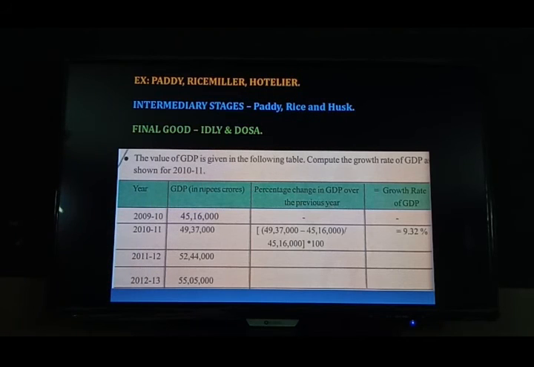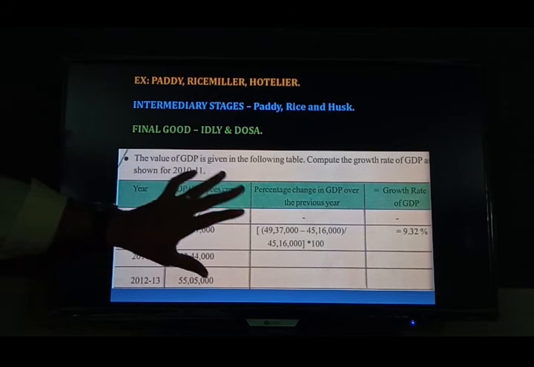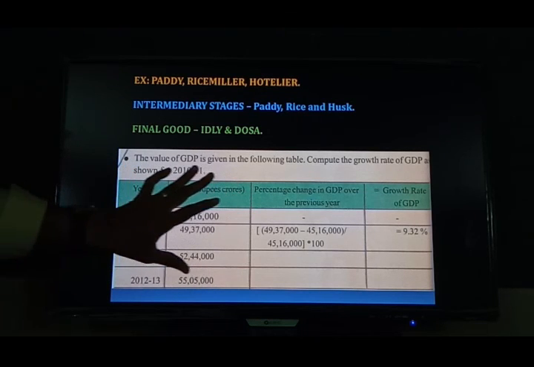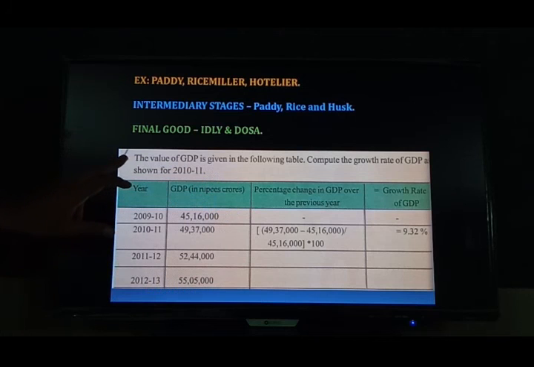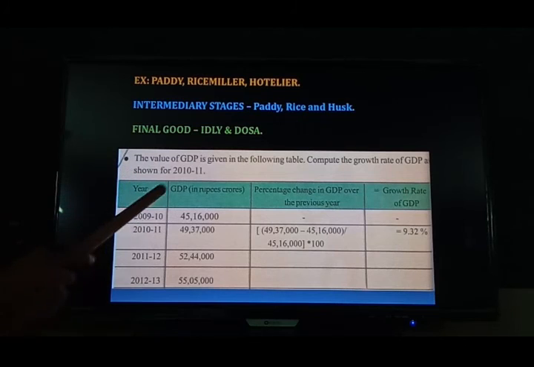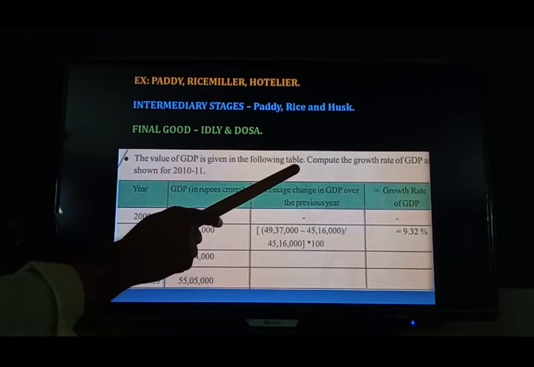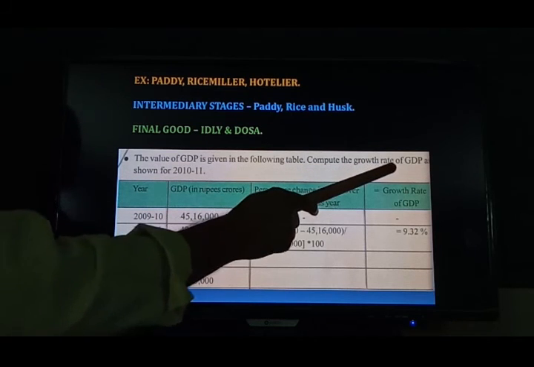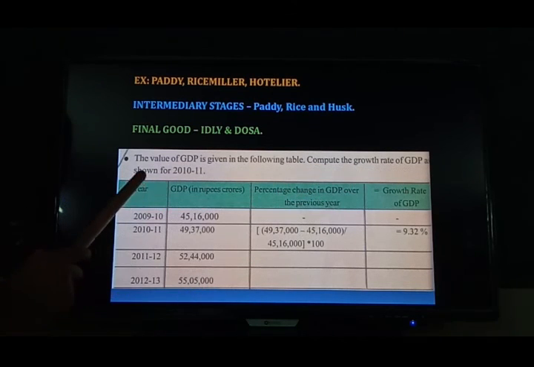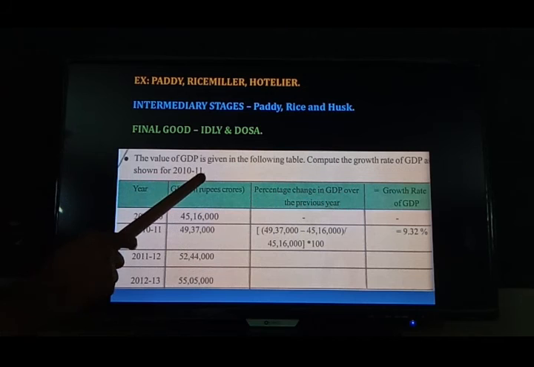Next one, look at this table. The value of GDP is given in the following table. Compute the growth rate of GDP as shown for 2010-2011.